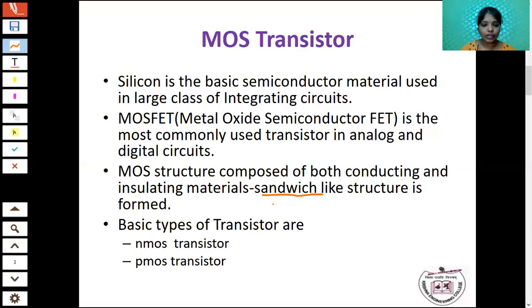There are two types of MOSFET transistor. One is the NMOS transistor, another one is the PMOS transistor. In an NMOS transistor the majority carrier is an electron. In a PMOS transistor the majority carrier is a hole. The main reason we use a MOS transistor is that we can perform switching very fast. That is the main motivation for using MOS transistors in a CMOS circuit.